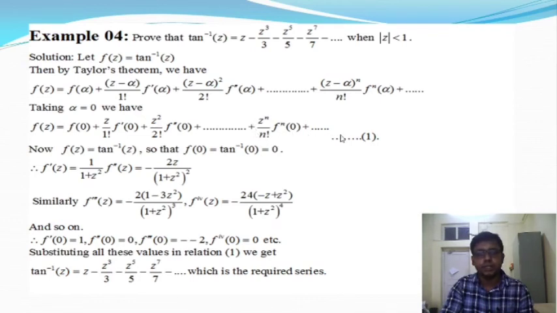So there are an infinite number of terms in a Taylor series, and we can call this equation number 1.